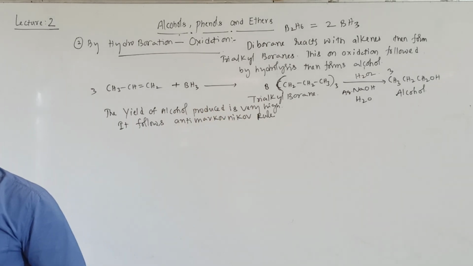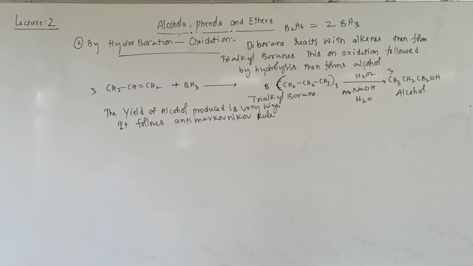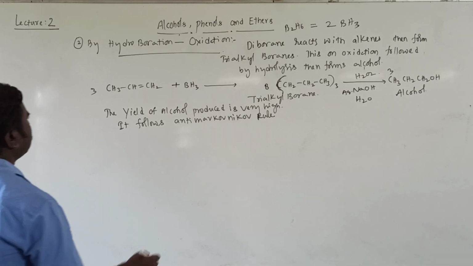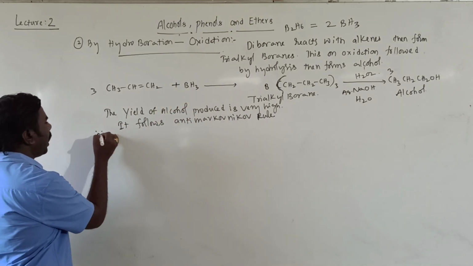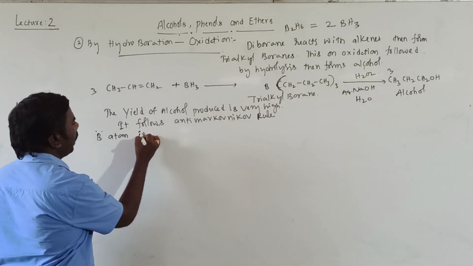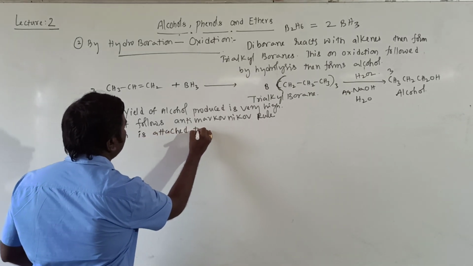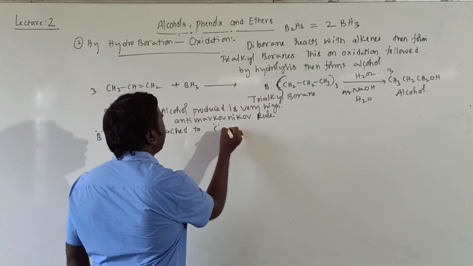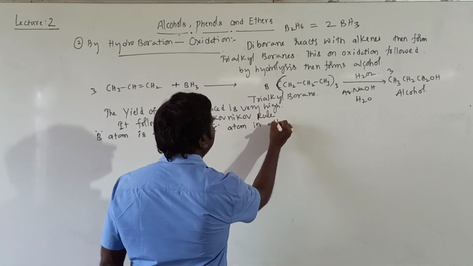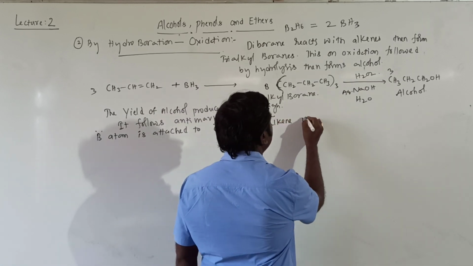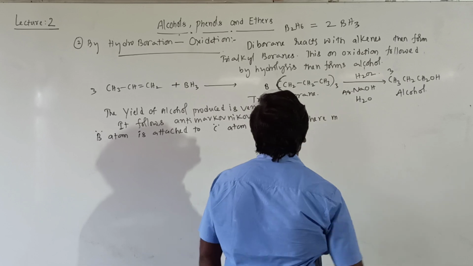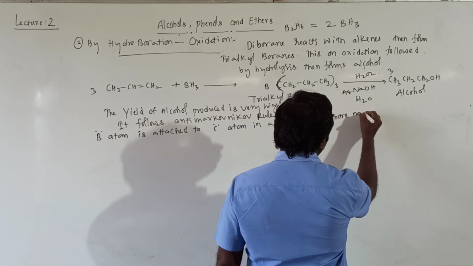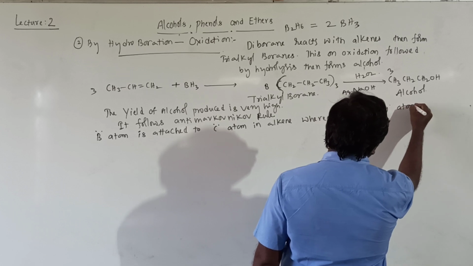One more important point is that in the addition product, boron gets attached to the sp2 carbon carrying the greater number of hydrogen atoms. Yes, in this, the boron atom is attached to a carbon atom in the alkene where there are more hydrogen atoms.